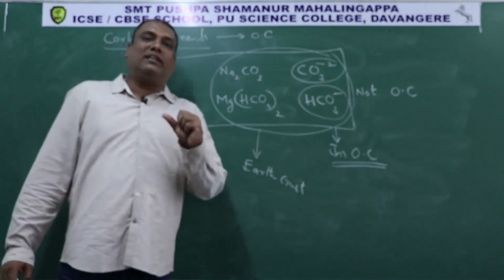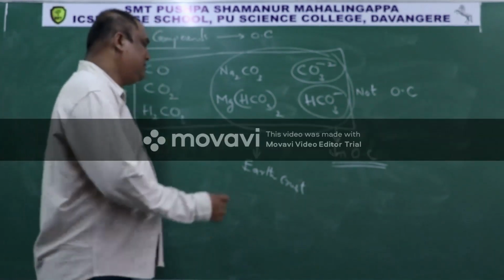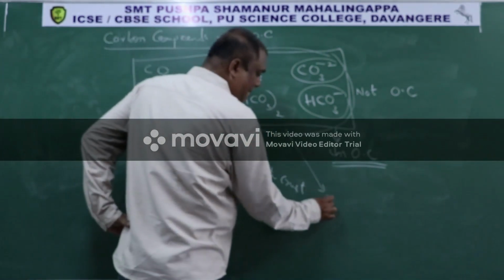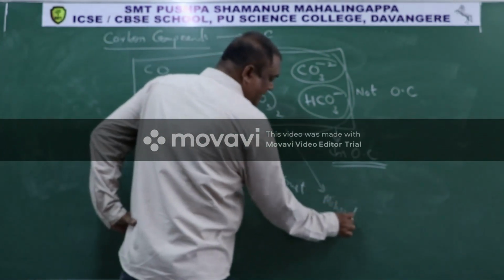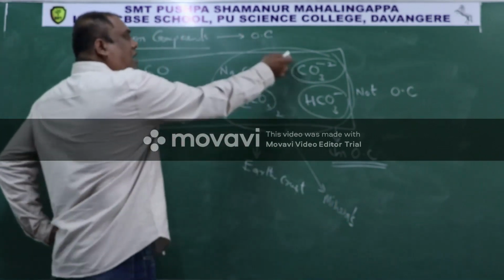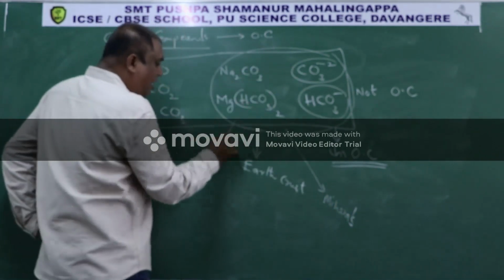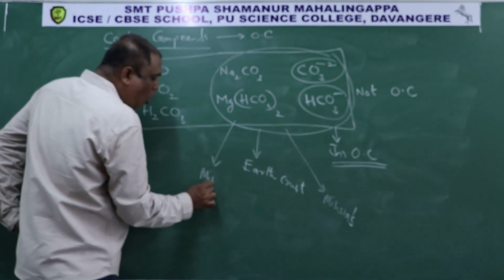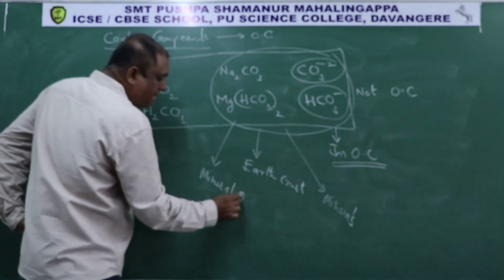Anything taken out from the earth's crust is called a mineral. It means these are all minerals. It means all these compounds are of mineral origin.